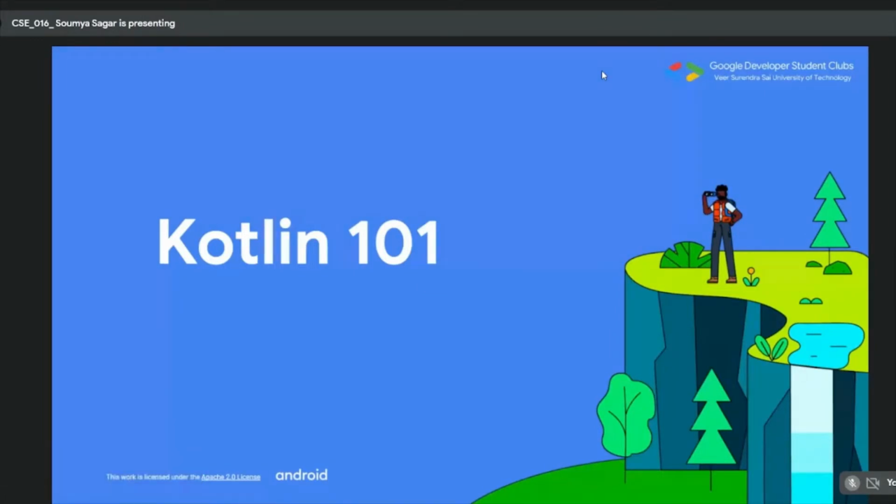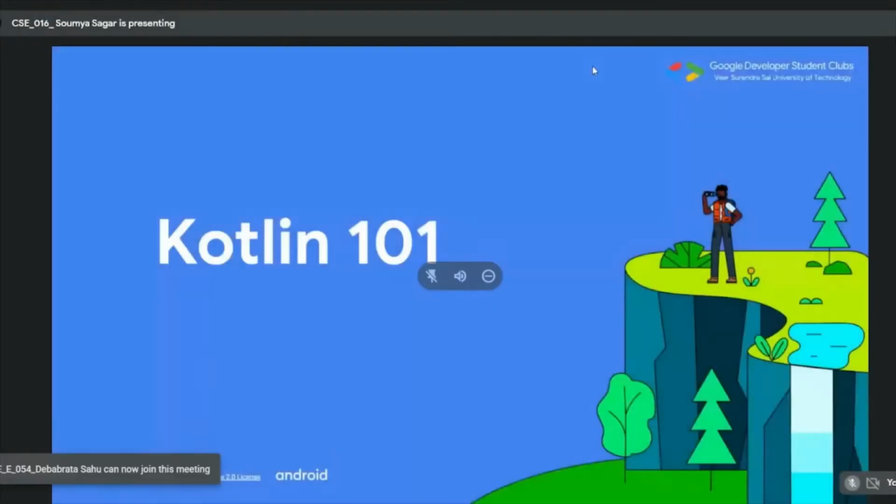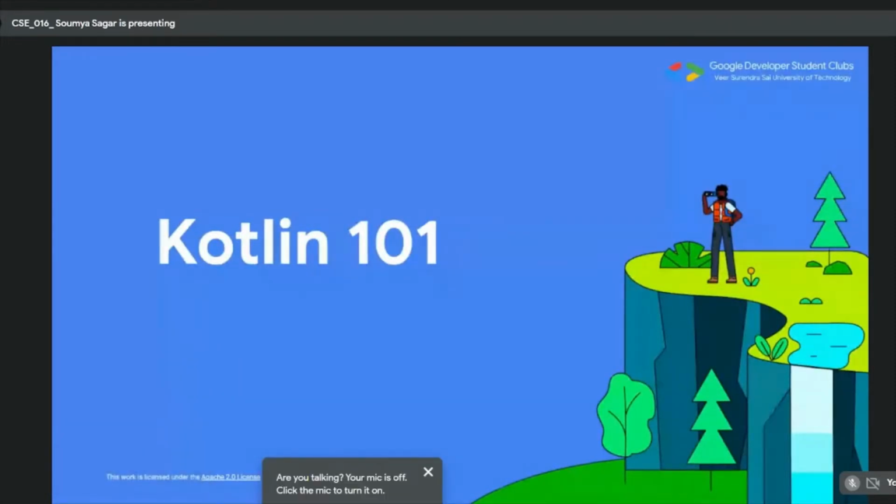I hope that you have been enjoying the Compose Camp we had till now. So today we are going to continue our camping, but this time it will be a bit different because now we are moving a step backward. We are going to learn about Kotlin, and the session is named Kotlin 101. So without any further delay, let's begin.